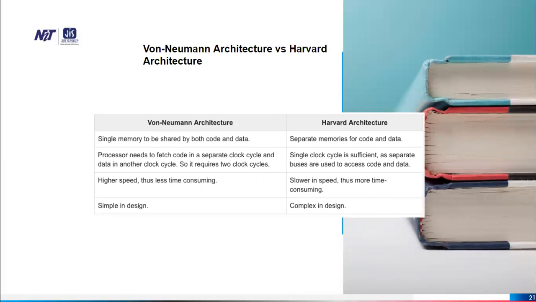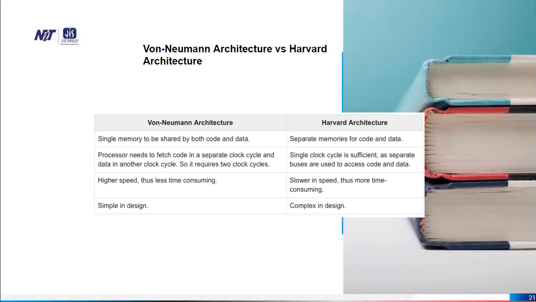So this is the difference table of von Neumann and Harvard architecture. In case of von Neumann architecture, a single memory is shared for both code and data. In Harvard architecture, there is separate memory for code and data. In von Neumann architecture, code needs to be fetched in one clock cycle and data in another clock cycle, so it requires 2 clock cycles. In Harvard architecture, a single clock cycle is sufficient as separate buses are used to access code and data.